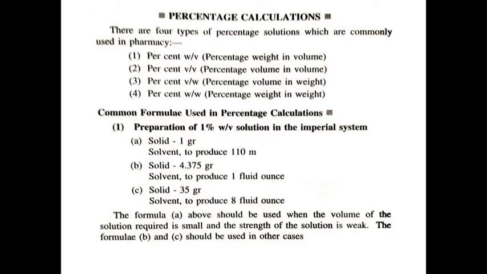Likewise, 4.375 grain of solid dissolved into 1 fluid ounce of solvent gives 1% weight by volume solution. Likewise, if 35 grain of solid is dissolved in 8 fluid ounce of solvent, then we get 1% weight by volume solution. The formula A should be used when the volume of the solution required is small and strength of solution is weak. The formula B and C should be used in other cases.